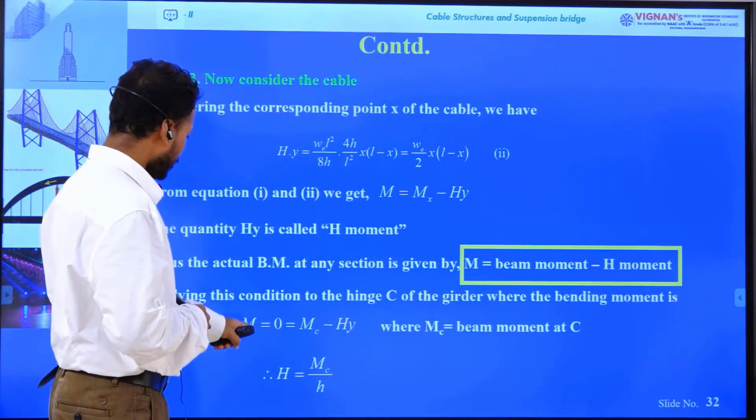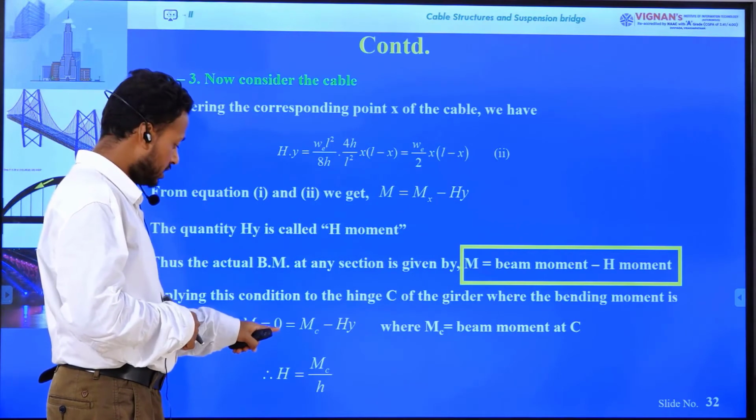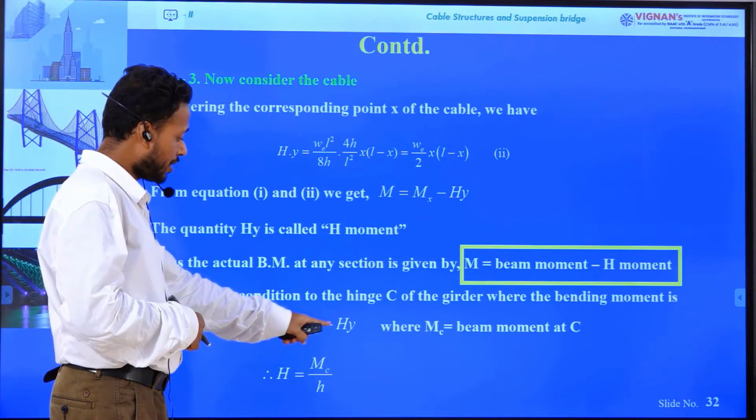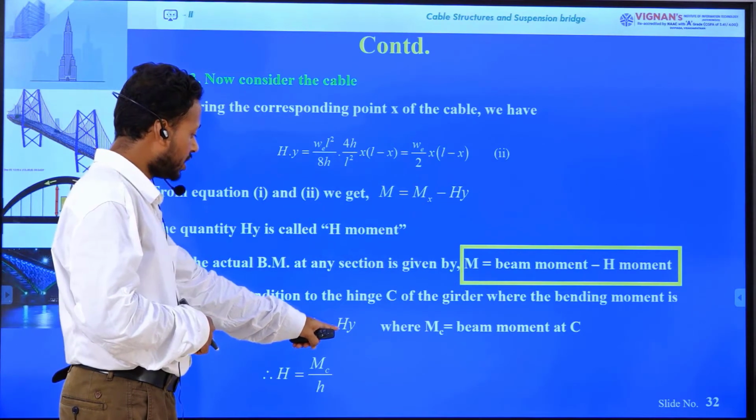So we can write the net bending moment at point C is 0 equals beam moment minus H moment. So beam moment is Mc, H moment is Hy.